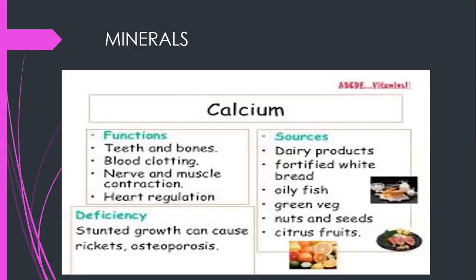In minerals, two minerals are in your content. One is calcium, other is iron. Calcium, its sources are dairy products, fortified white bread, and oily fish, green vegetables, nuts and seeds. Citrus fruits are there. Function is healthy teeth and bones, blood clotting, nerves and muscle contraction, and heart regulation. Blood clotting is also an important factor. And deficiency is stunted growth, can cause rickets and osteoporosis.